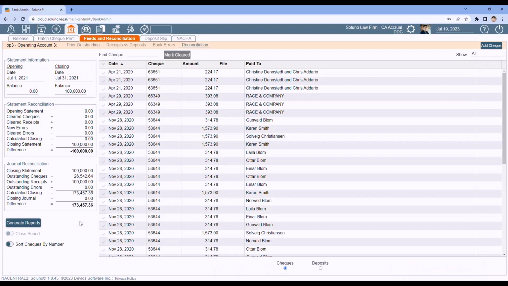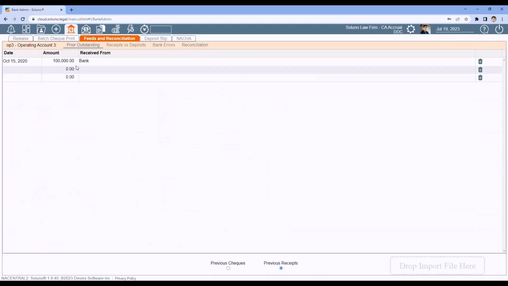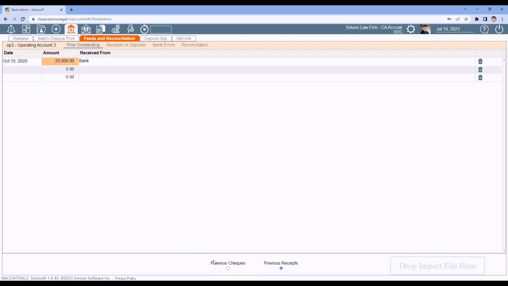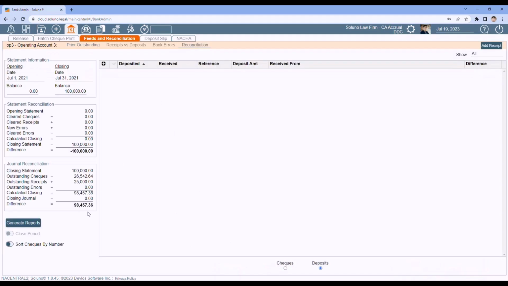And now it's a little bit closer. In fact, if I edit this one down to what, about 25? You'll see I'm getting closer. So that's one of the reasons why they might be out of sync.